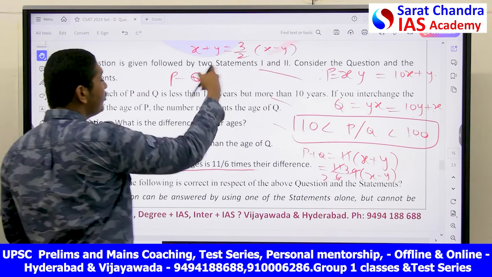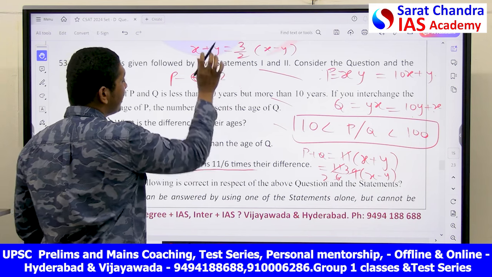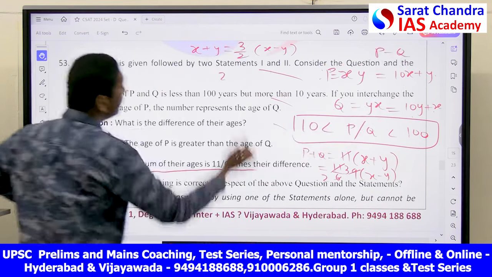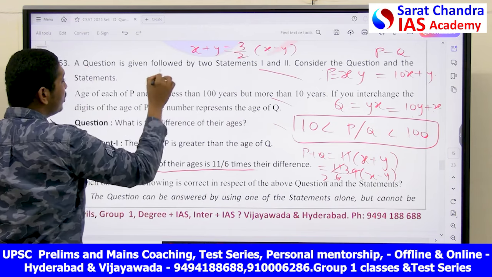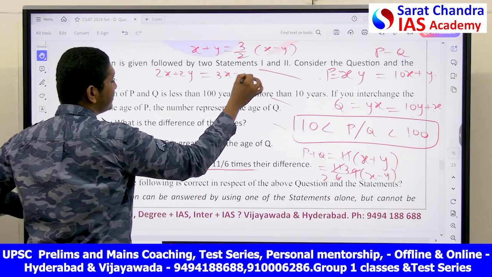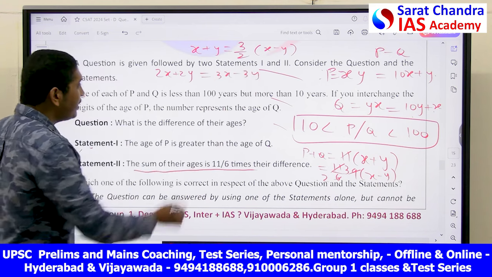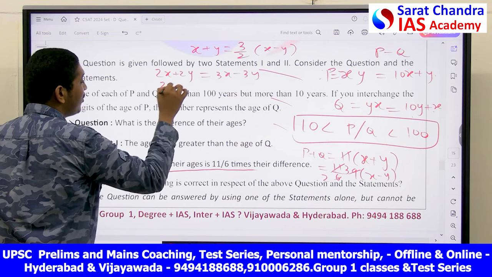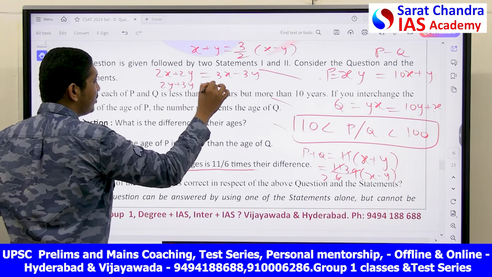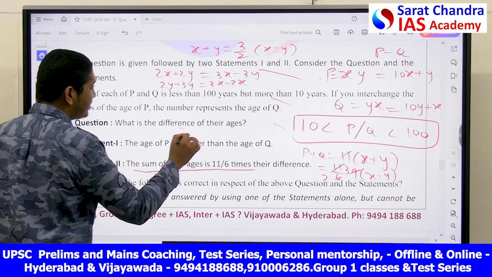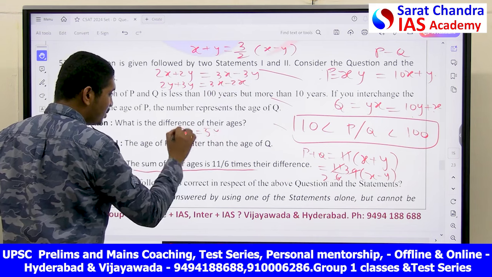Right? Now, P minus Q is what he asked us to find. Now you see, 2x plus 2y is equal to 3x minus 3y. Then 2y plus 3y is equal to 3x minus 2x. Then what is the relation you get? x is equal to 5y. This is what you get.